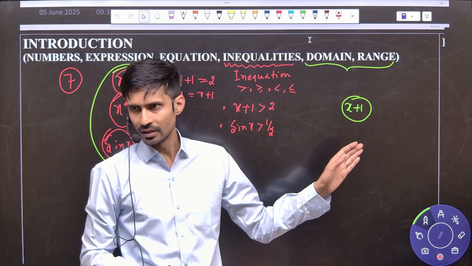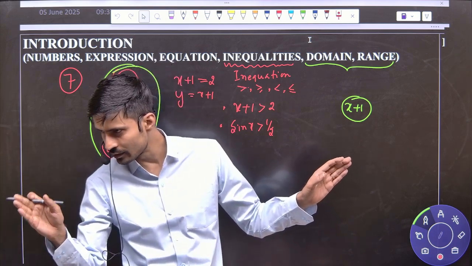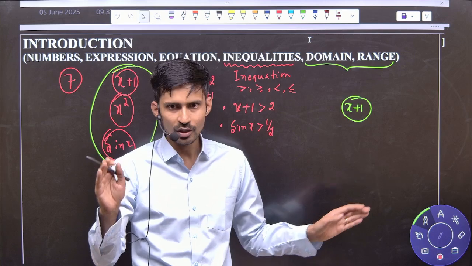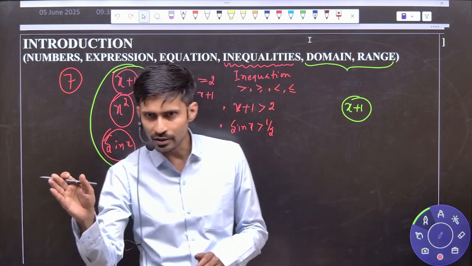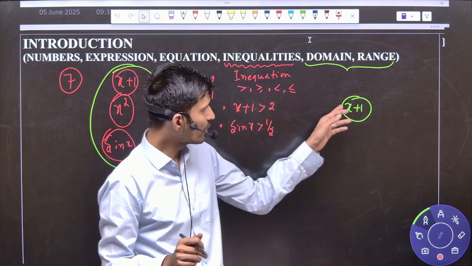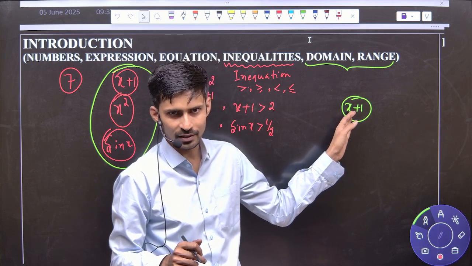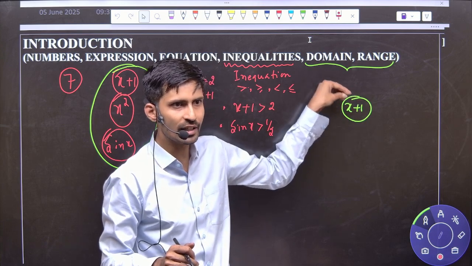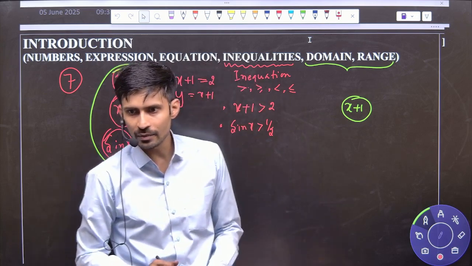Yes or no? Can I see all the students at one time? No. If I focus towards him, I will see him. So if I want to see each student of my class, I will have to focus towards them. Similarly, if I want to see all the numbers given by this expression, we will have to give some input to x. Suppose I put x as 0, what will it become? If I put x as minus 1, what will it become?